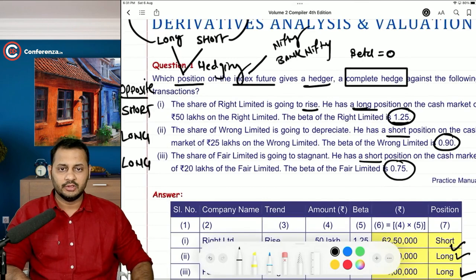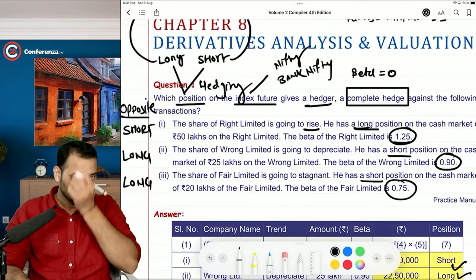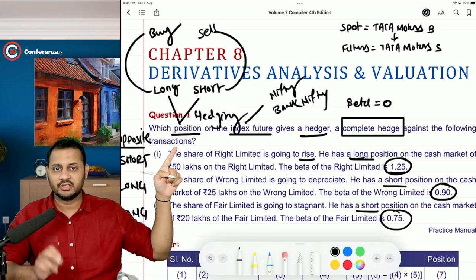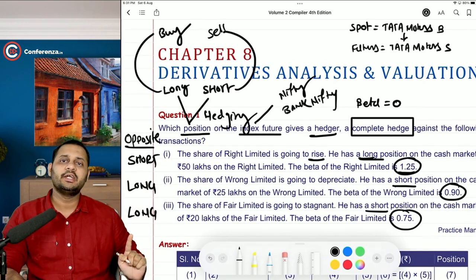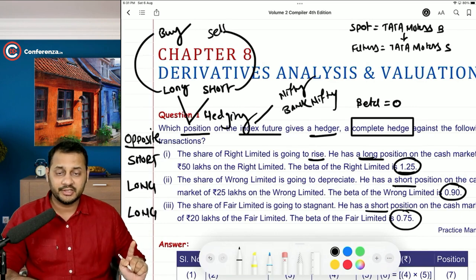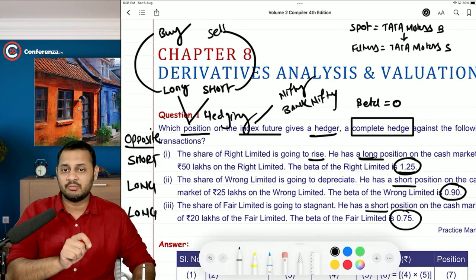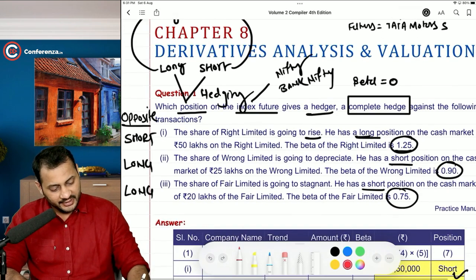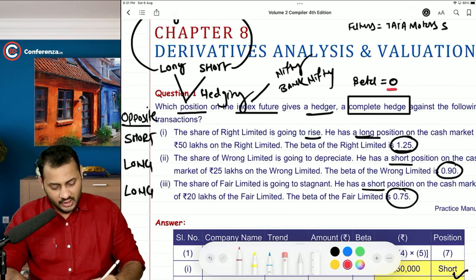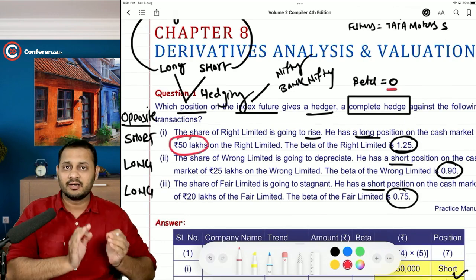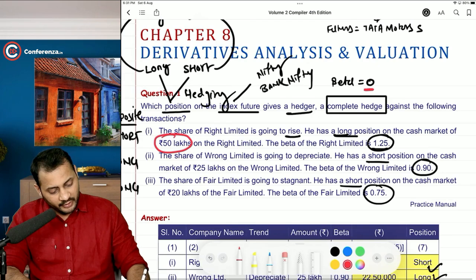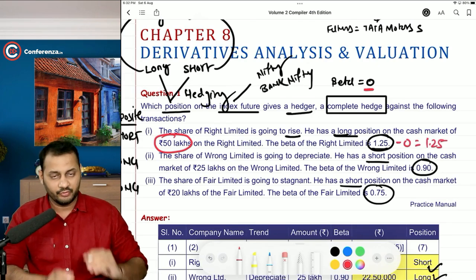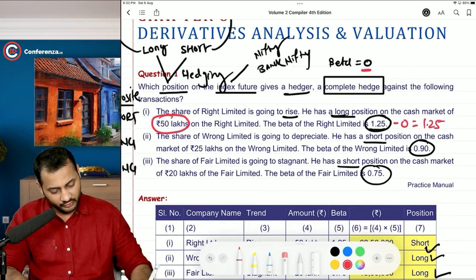Okay. Now, let's come back to the second part. Which position on the index futures gives a hedger a complete hedge? This position on the index futures will give him a complete hedge. But for the complete hedging, we need to know the amount. It's very simple, sir. 50 lakhs. Complete hedge means we want to go to beta 0. 50 lakhs multiplied by the risk that we want to reduce. From 1.2 to 0, we want to reduce it to 0. So the answer is 1.2. 50 multiplied by 1.2, 25.